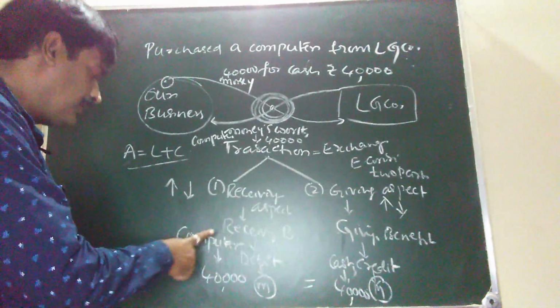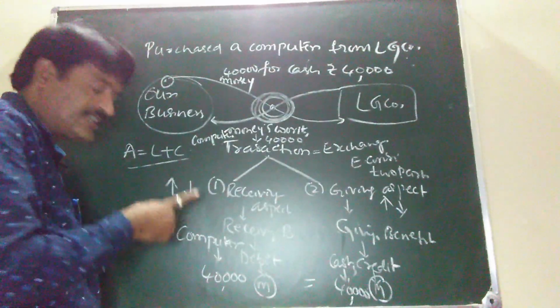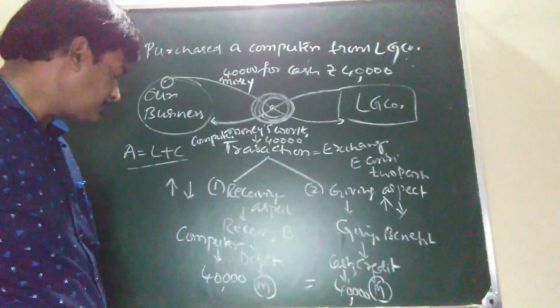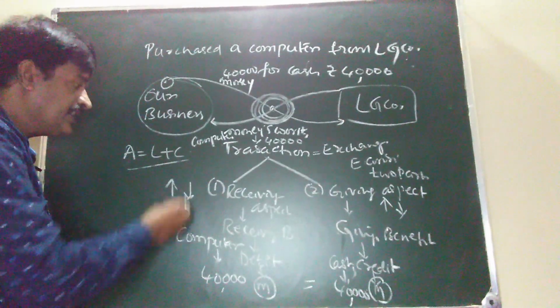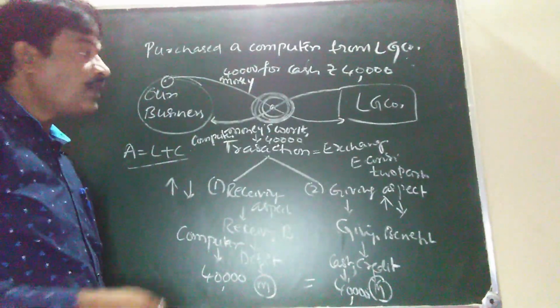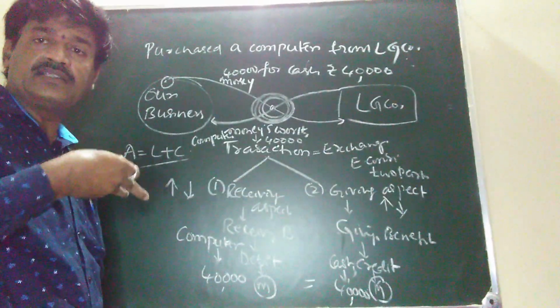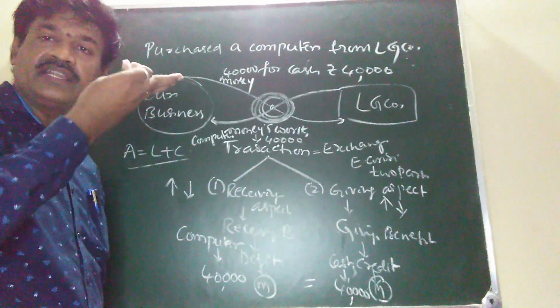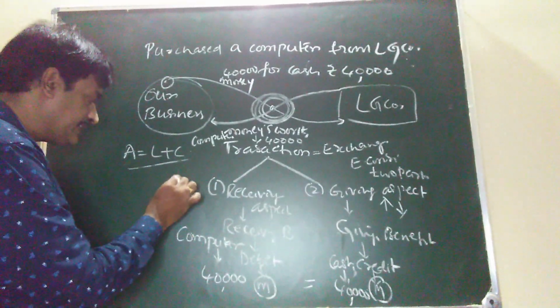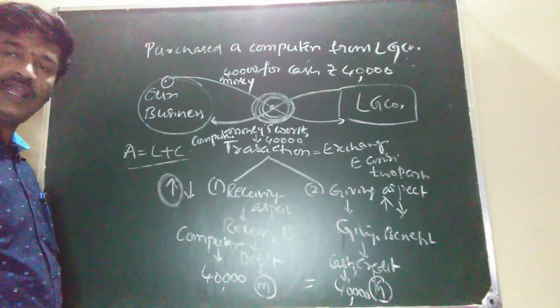Now we are studying this. When we are purchasing the computer, what does it come under? Property. Is this property increasing or decreasing by purchasing the computer? When we are purchasing a computer, we are purchasing property. Is our property increasing or decreasing? Our property is increasing. We identified one fold of the transaction.